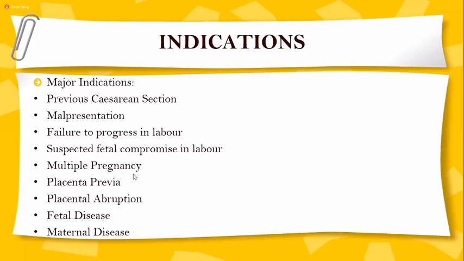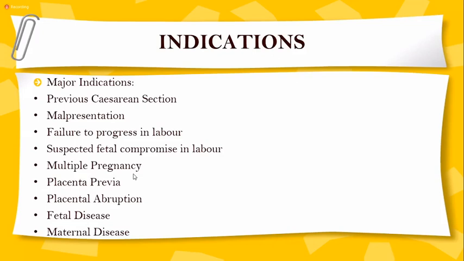Multiple pregnancy. Not all multiple pregnancies will have cesarean section. It depends upon the presentation of the first baby. If the first baby is cephalic, presenting by head, and the second is breech, she can deliver normally if the pelvis is adequate. But if the first baby is breech or transverse, then it's better to go for cesarean section.